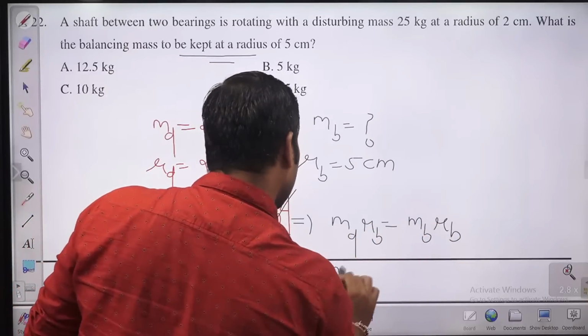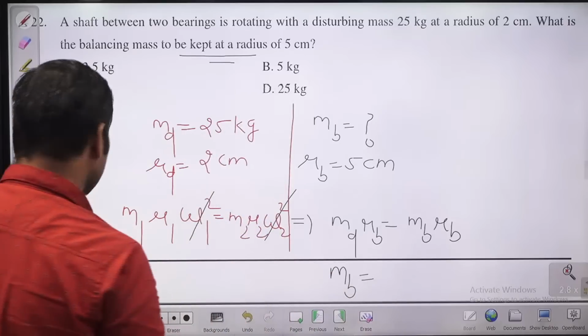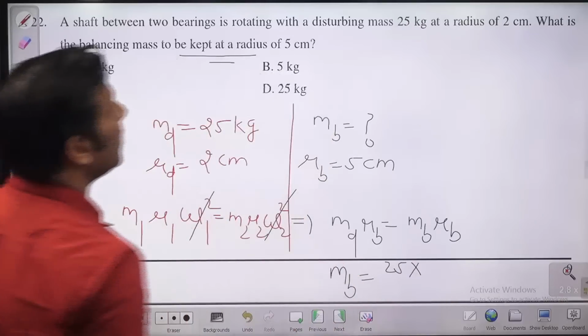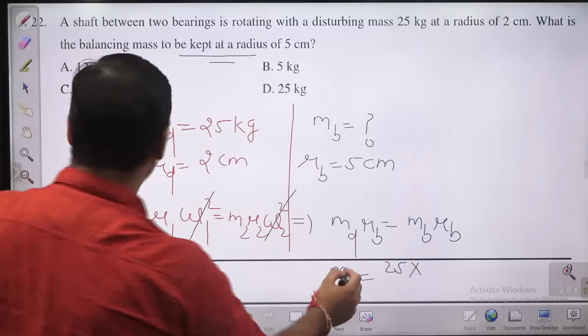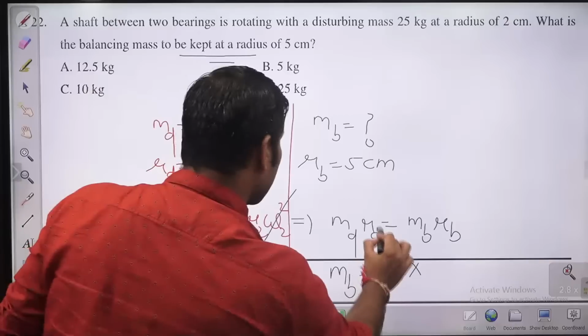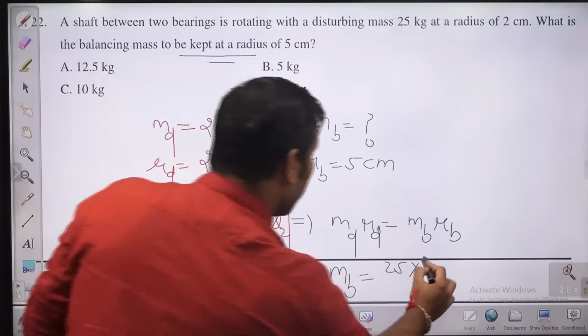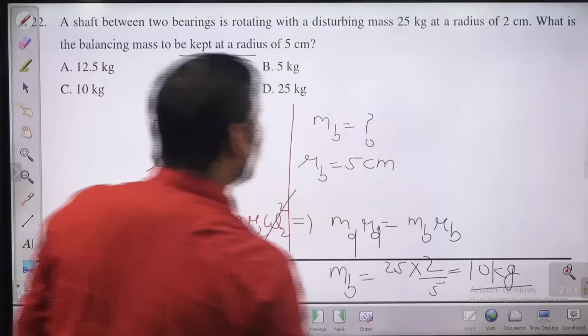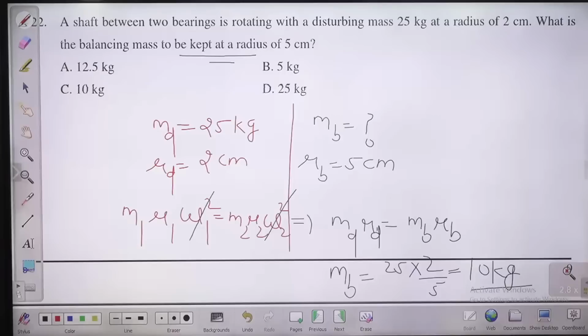So the balancing mass will be the disturbing mass, that is 25, into the disturbing radius, sorry, this is not B, this is D, this is the radius of the disturbing mass. So this is nothing but 2 divided by 5. So this will be 10 kg. So the amount of balancing mass required is 10 kg. Option C is the right answer. Very good, the answer is very right.